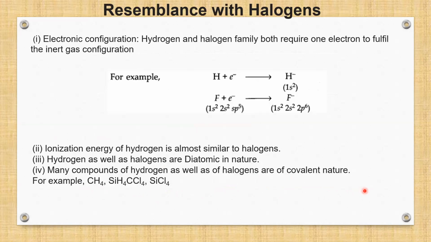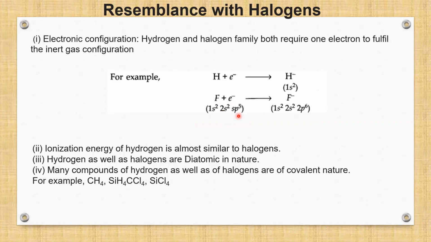Next, hydrogen is also similar to the halogens, that is group 17 elements. Now, you might be thinking, how is it possible? So, let's recall one of the group 17 elements, for example, fluorine, which has atomic number 9, and its electronic configuration is 2, 7. Now, as per Bohr's atomic theory, the first shell should be completely filled with 2 electrons, and the second shell should contain a maximum of 8 electrons.